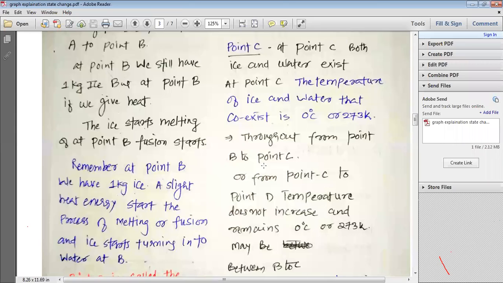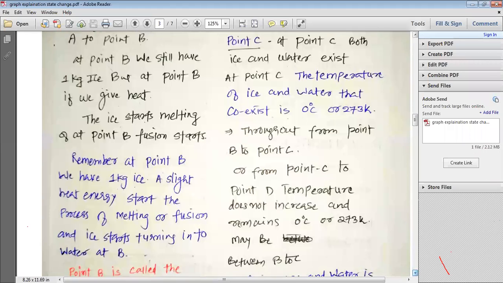Throughout from point B to point C or from point C to point D, the temperature does not increase.